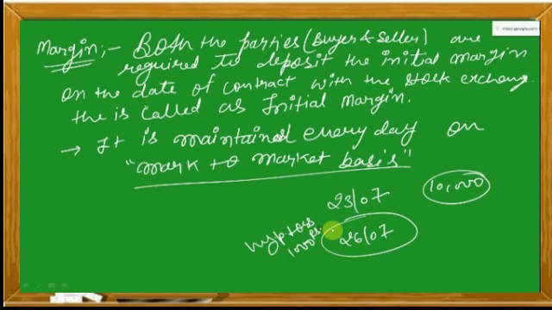Means if you sell your stocks on 26th, there will be a loss of 1000, so your initial margin has come down to 9000. So exchange will ask you to deposit 1000 in order to maintain it back at 10,000.